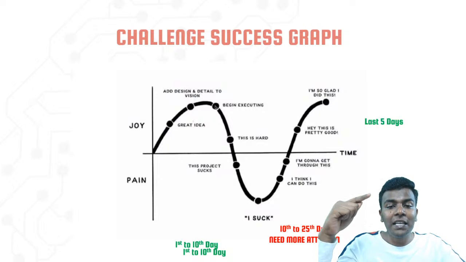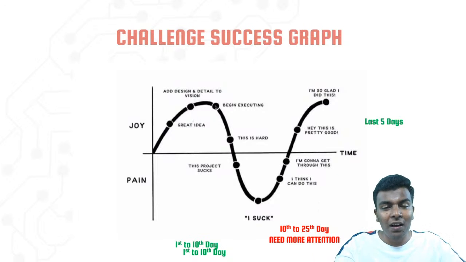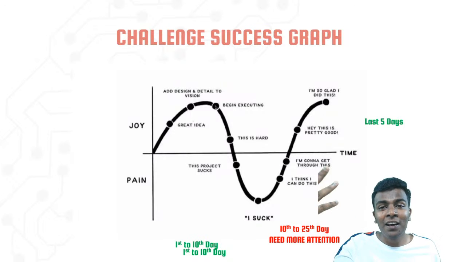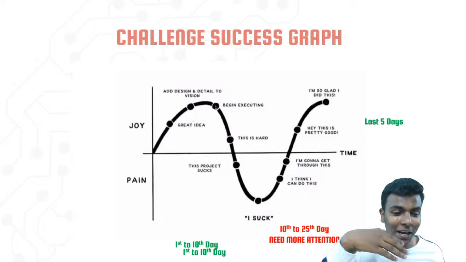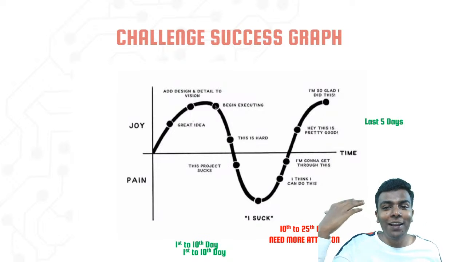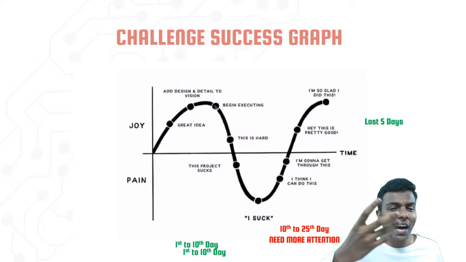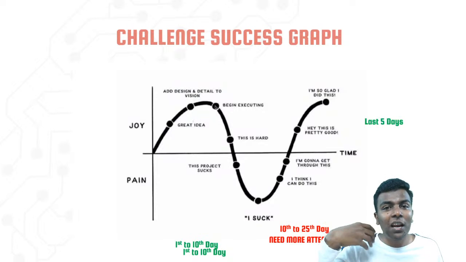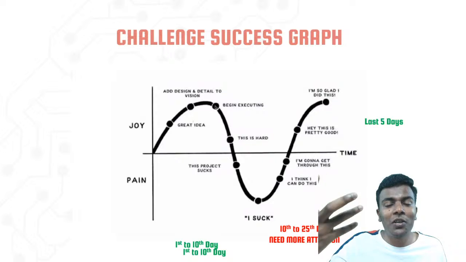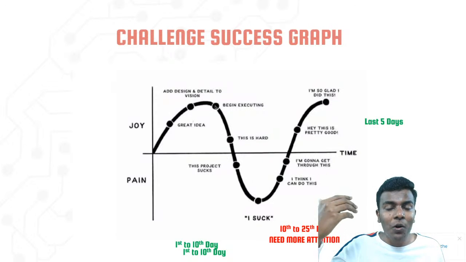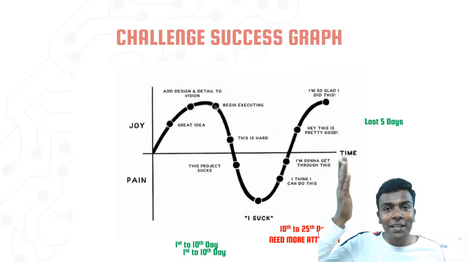But after 10 days, everyone will think, okay, it is not easy, or this code is very huge and we can't try it since he's running very fast, and we can't copy paste the code and run it. It's really huge, I feel very lazy to copy and code. I can't get the datasets there. There are a lot of negative thoughts going on in your mind. That occurs after the 10th day.